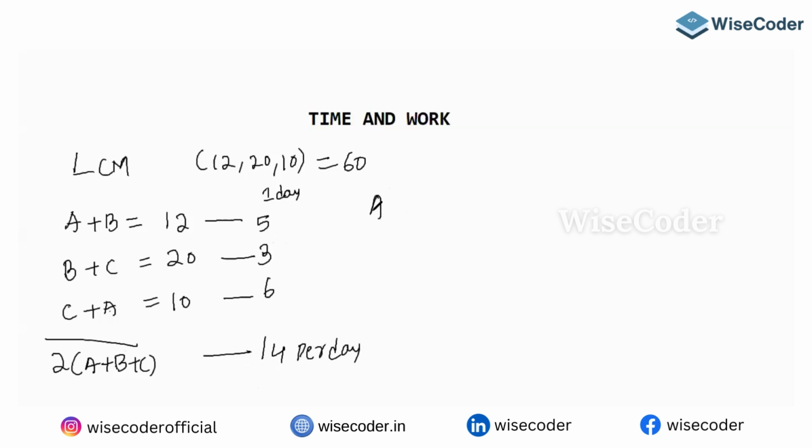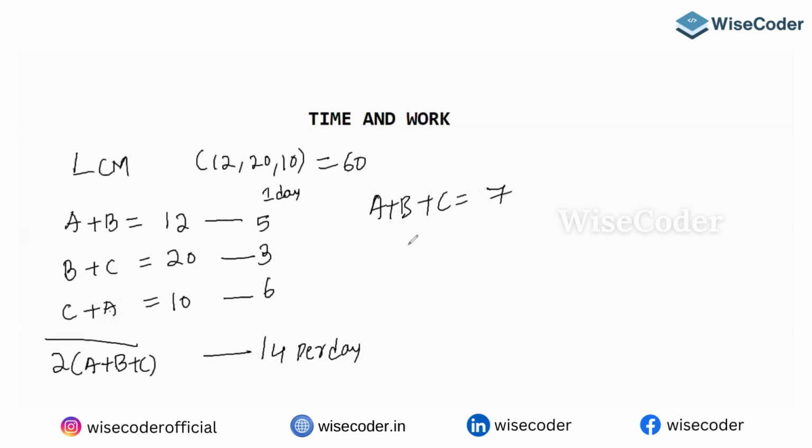Now I want A, B and C: how many chocolates per day? Together they are eating 14 for twice the work, so obviously they will eat 7 chocolates per day. Yes, 7 chocolates per day.